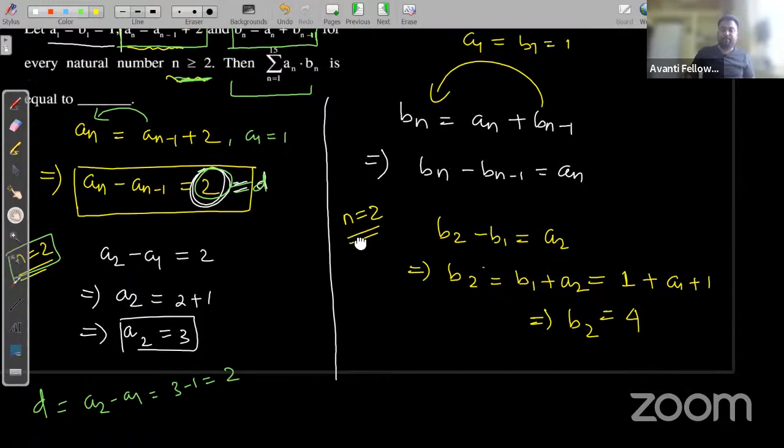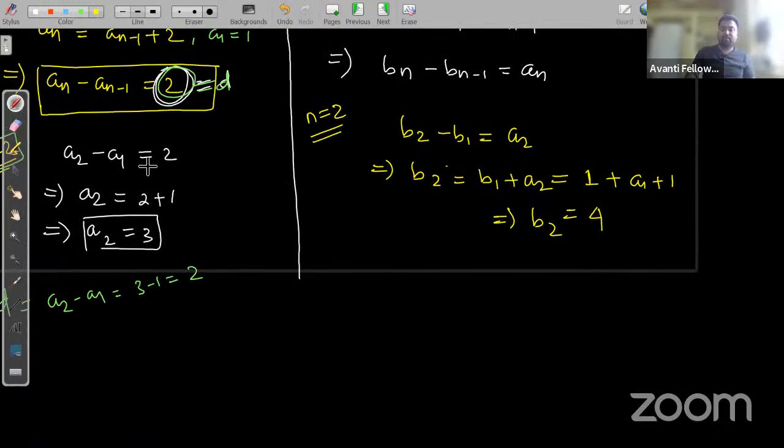Now suppose I put n is equal to 3. See, here we are not getting an AP. So after putting n is equal to 3, I am getting b3 minus b2 is equal to a3, right?